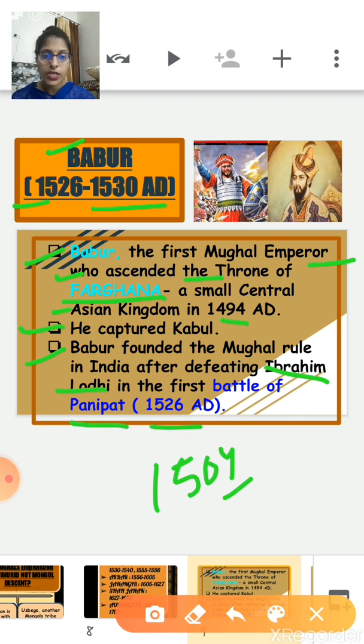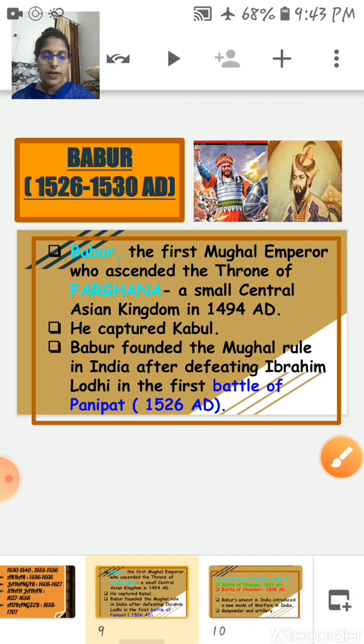In which year was this battle fought? 1526 AD. Clear? In 1526 Babur laid the foundation of the Mughal Empire over the Indian subcontinent. That's why Babur was the first Mughal emperor.